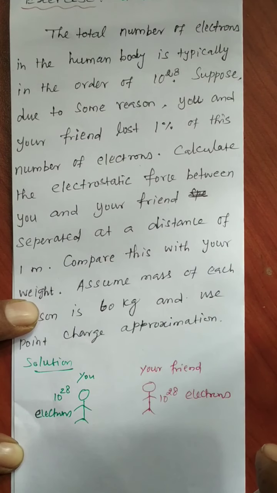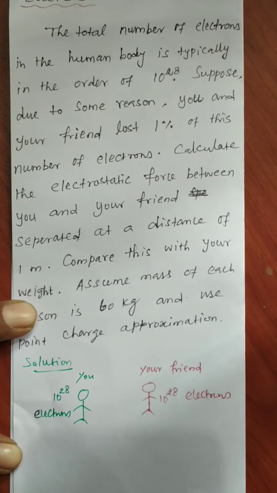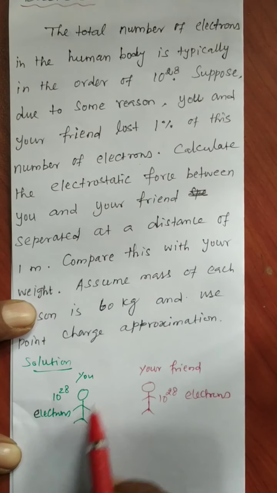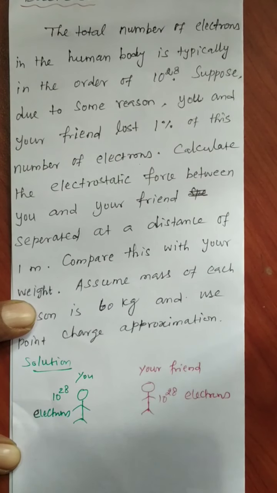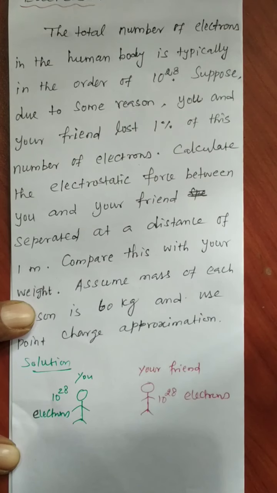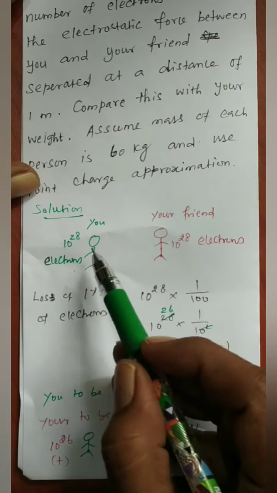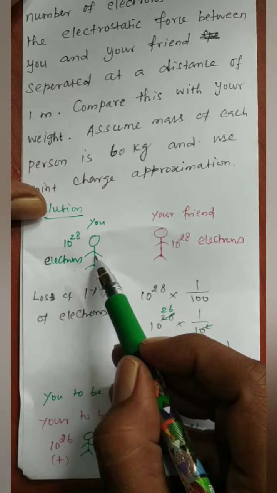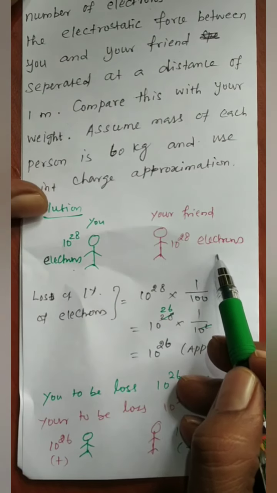Now you and your friend are going to lose 1% of the electrons, both of you. இவர் ஒரு 1% லாஸ் பண்ண போறாரு. Your friend also is going to lose 1% of the electrons. So you consider the 1% of electrons you are going to lose. What is the value? At least we consider you are having 10 to the power of 28 electrons. The same way your friend also has 10 to the power of 28 electrons.